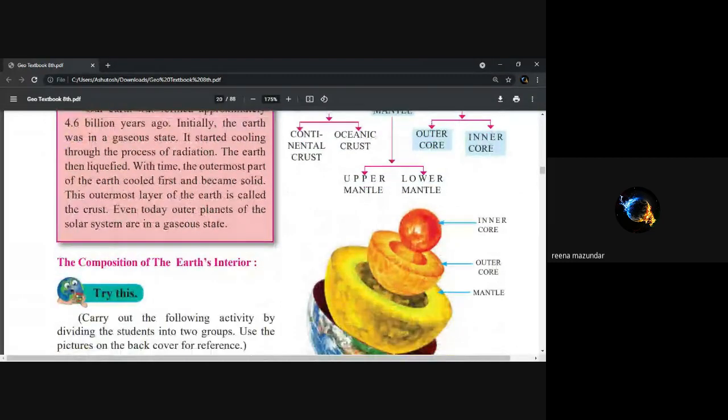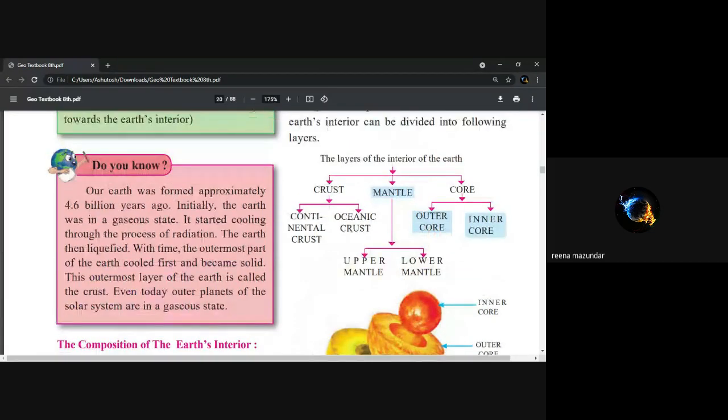Now this inner core, it is semi-liquid form, isn't it? This is the crust, the outer part. Then this is the mantle, outer and inner, and this is the core part, isn't it? Outer core and inner core, as it is shown. Mantle is there, outer core, this is inner core. This is how the formation of the earth has taken place.